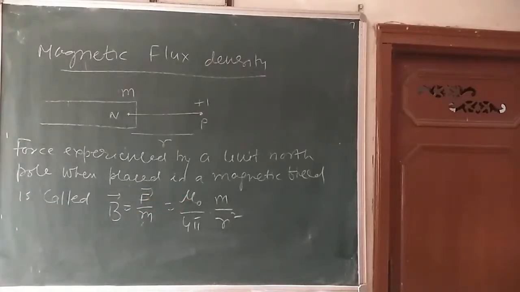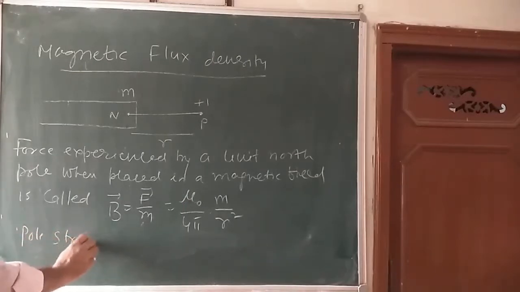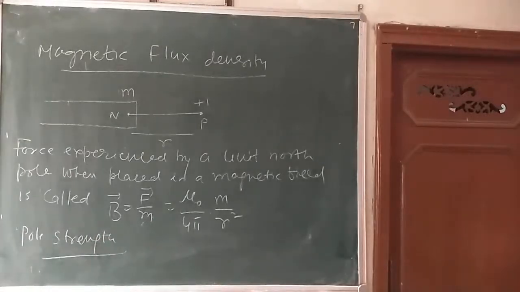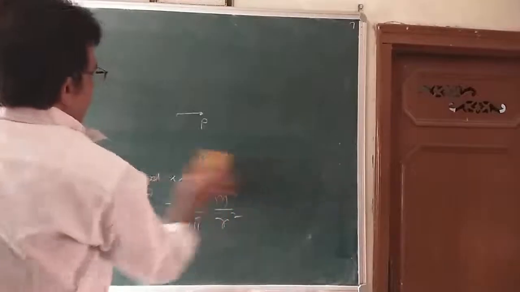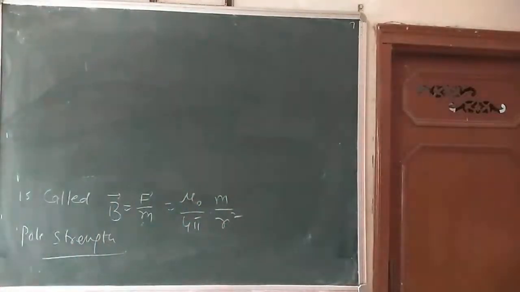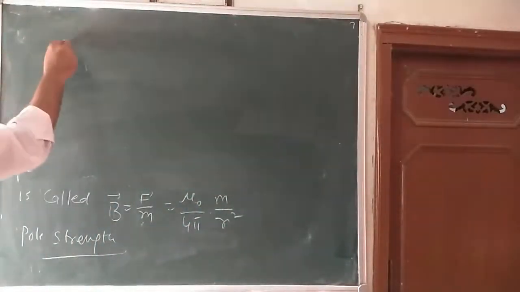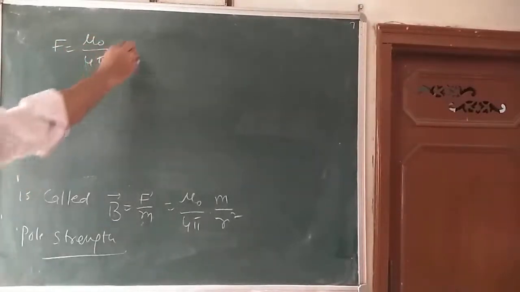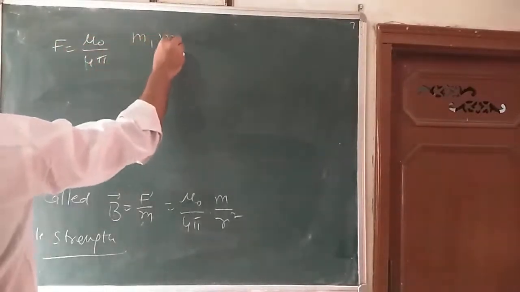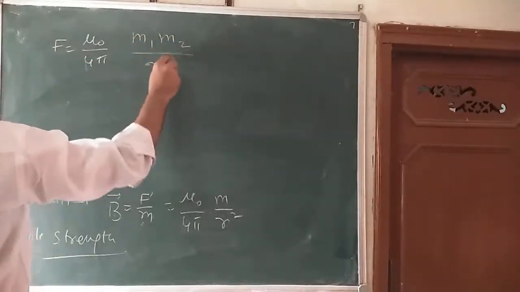If you want to find out pole strength, what do we mean by pole strength? So in our Coulomb's law of magnetism, I can write F is equal to mu naught upon 4 pi, that is M1 M2 divided by R square.